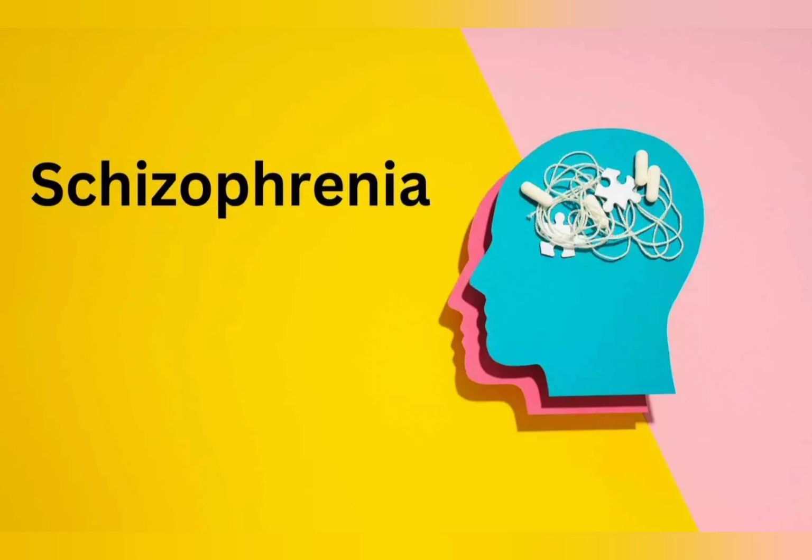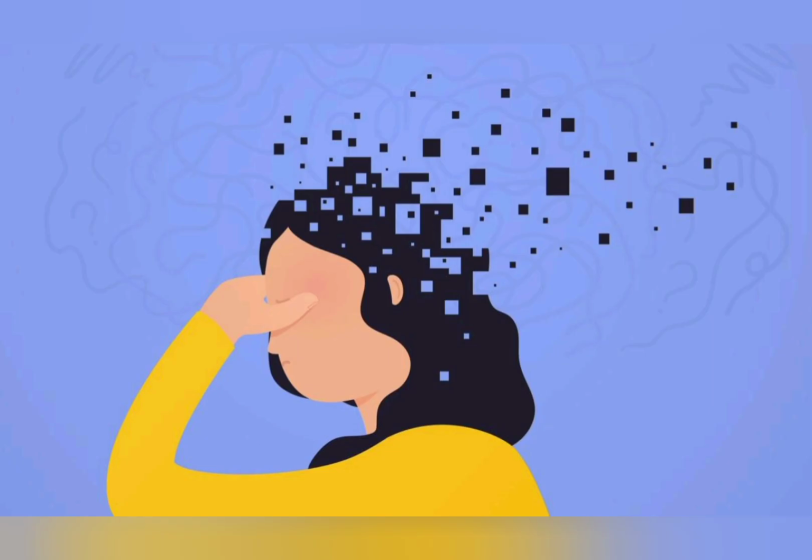C. Cognitive symptoms, thinking and memory problems. Poor executive functioning: difficulty with decision-making and problem-solving. Working memory deficits: trouble holding and using information. Difficulty concentrating: easily distracted or unable to focus.